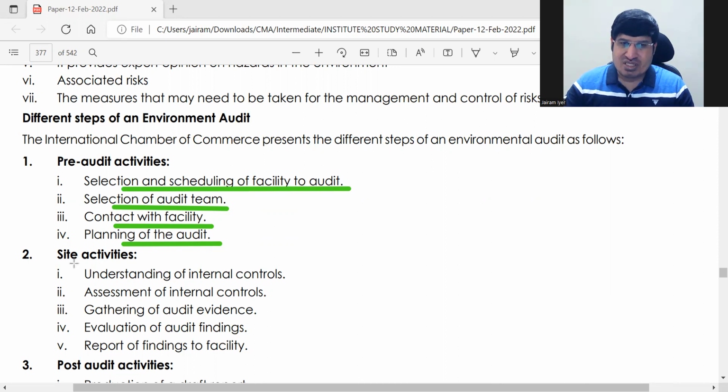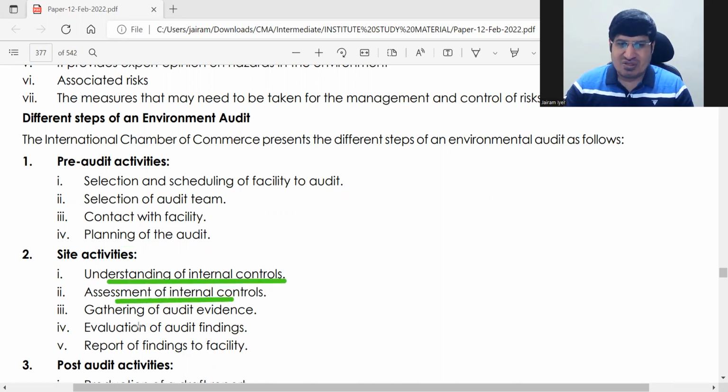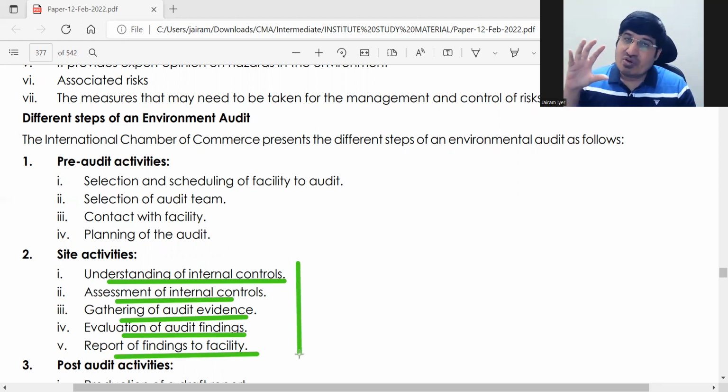Then what are the site activities, like during the audit activities? What will you go and do there? Understand internal controls, assess internal controls, gather audit evidence. This is what you normally do in audits. After doing this, evaluation of audit findings and report of findings to the facility. But these controls and all that will be in relation to the environment. In relation to the environment, what are the controls required? If you are, say, throwing some waste into the river, is it being treated properly? What is the procedure for making sure that it is treated before it goes out? All that will come under internal controls.